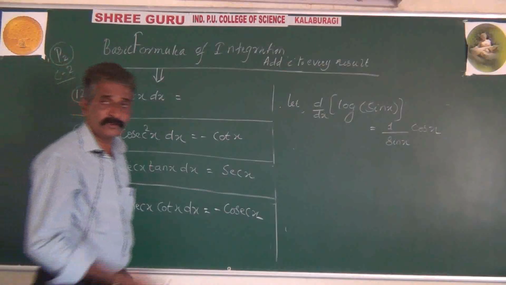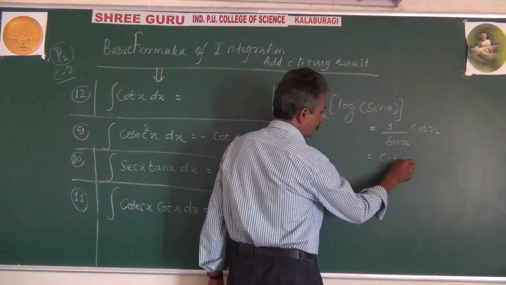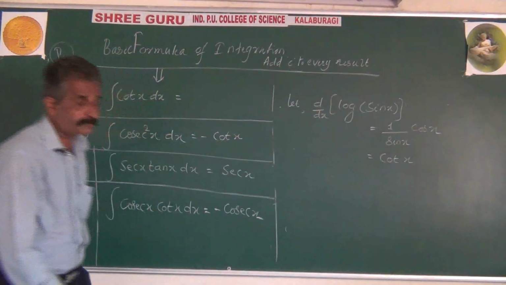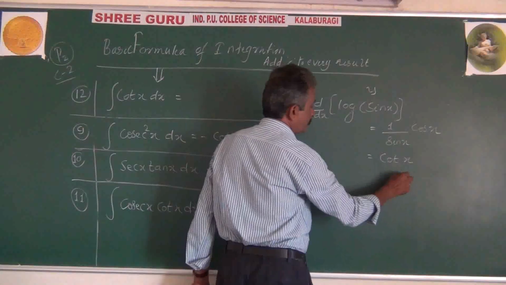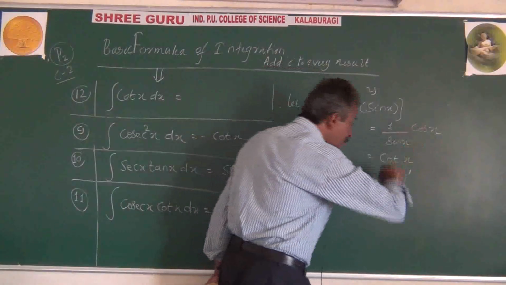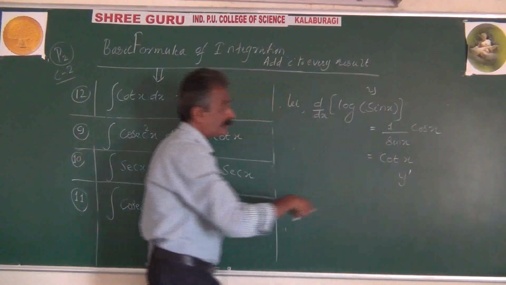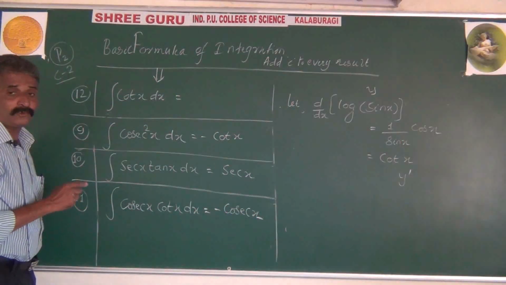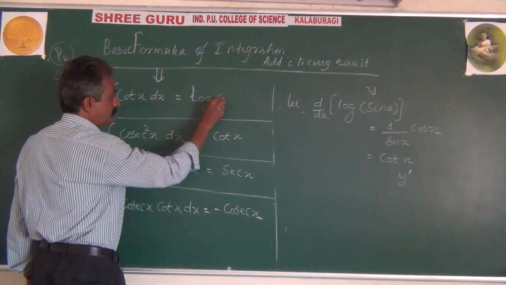Hence it is cos x divided by sin x, that is equal to cot x. Observe, this is y, this is y dash. Reverse, the integration of y dash will be y. Means now the integration of cot x will be log of sin x.